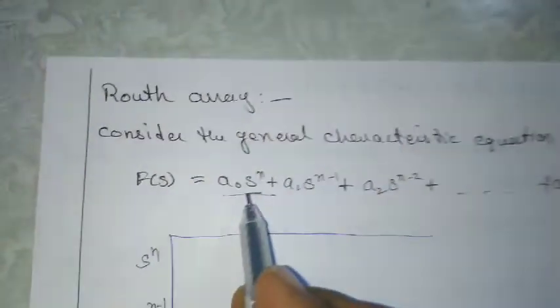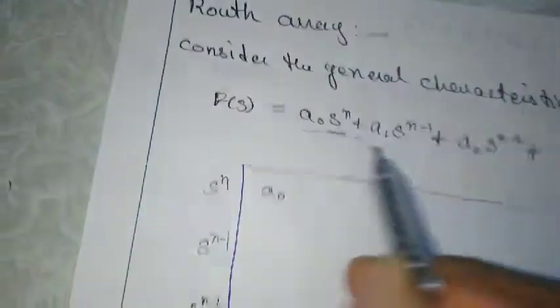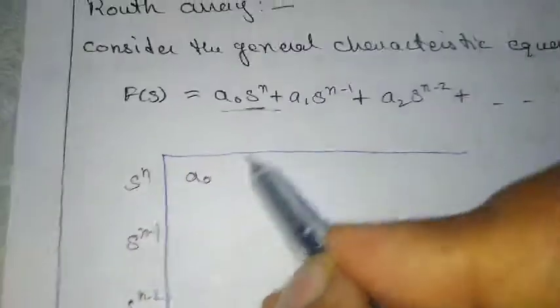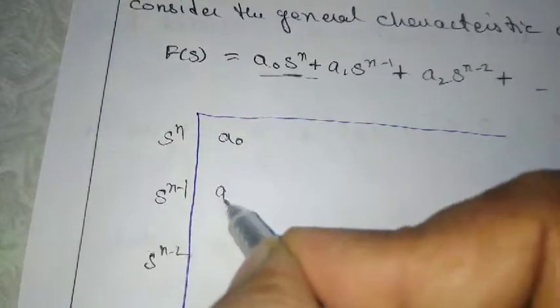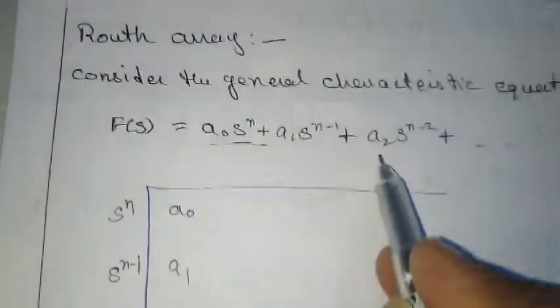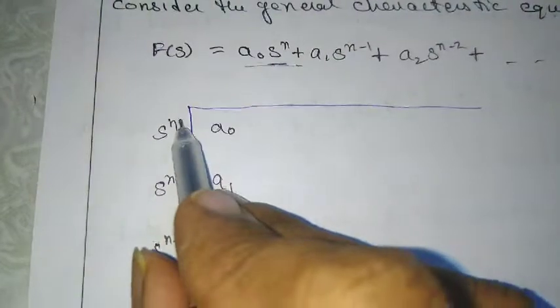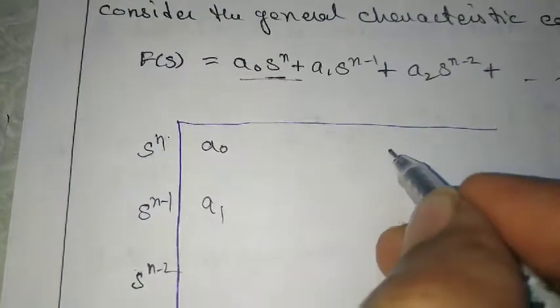The coefficient of s power n is a0. I'll write a0 here. Next, the coefficient of s power n minus 1 is a1. The next coefficient, of s power n minus 2, is a2. I should not write a2 here. I'll write a2 corresponding to the s power n term only. I'll write a2 here.